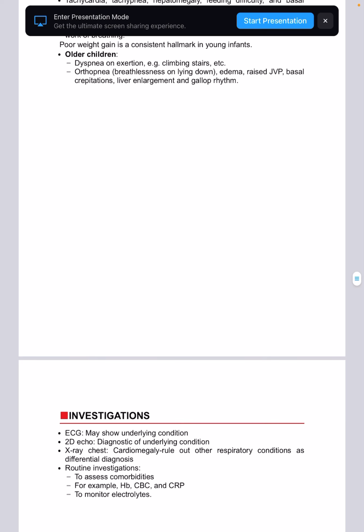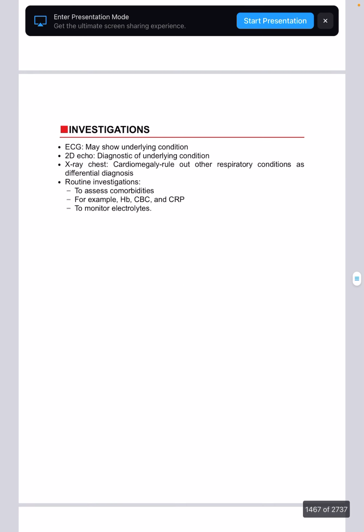So what all things? In older children you'll see dyspnea, orthopnea, edema, raised JVP, basal crepitations, liver enlargement, gallop rhythm. Investigations: in ECG, ECG may show the underlying condition, and 2D echo is diagnostic of the underlying condition.